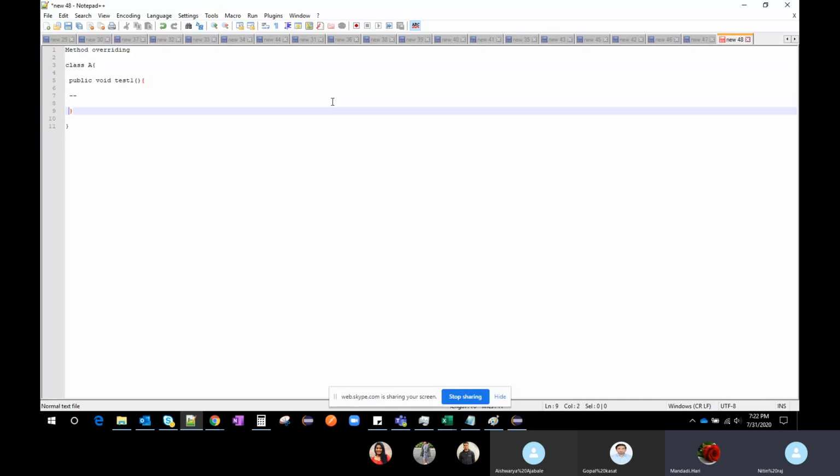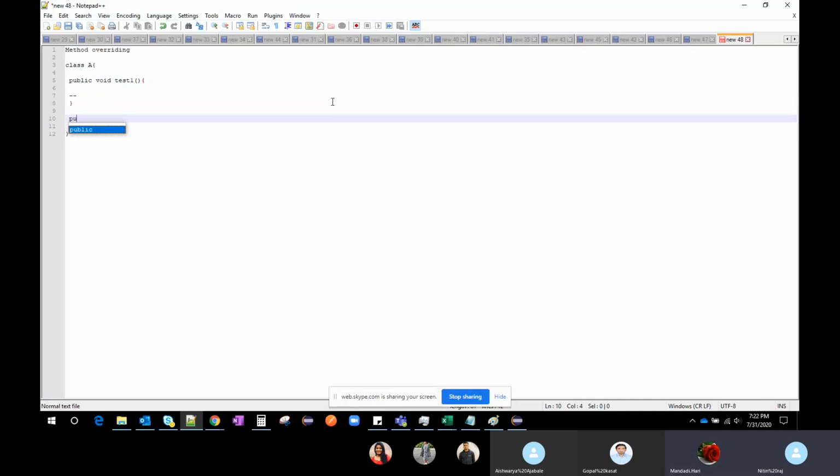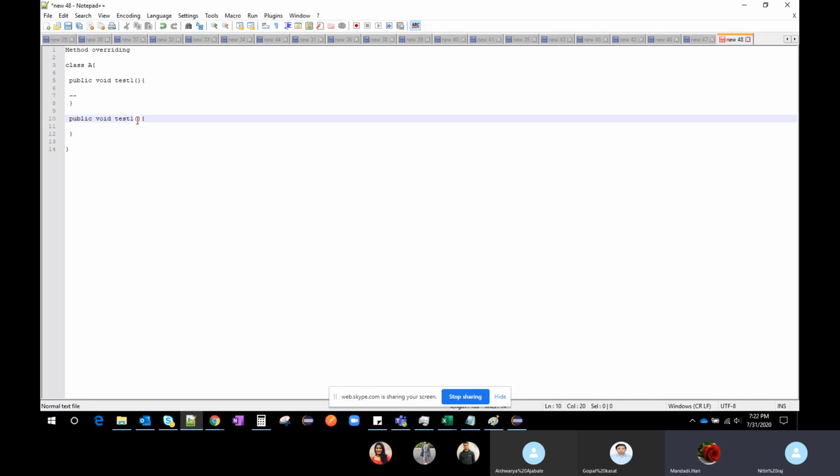Suppose I want to use the same method once again in the same class. Java won't allow it. If I try to create the same method inside the same class, Java will throw an error, since the same name should not be used. In this case, we can add parameters, for example int a.